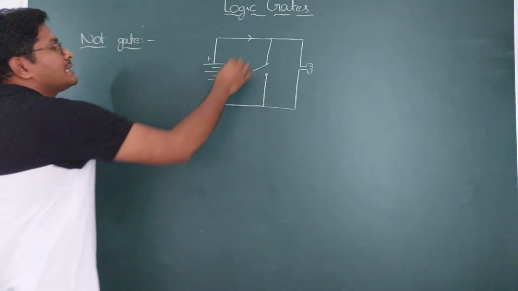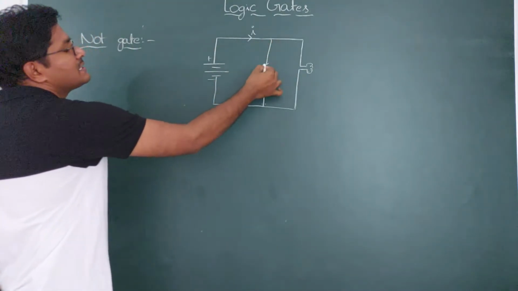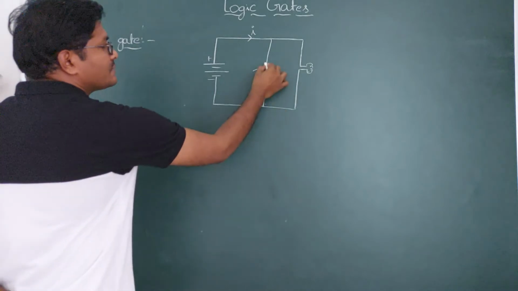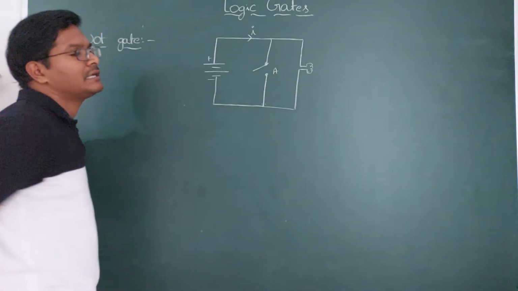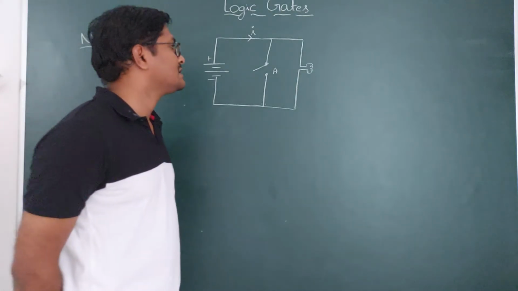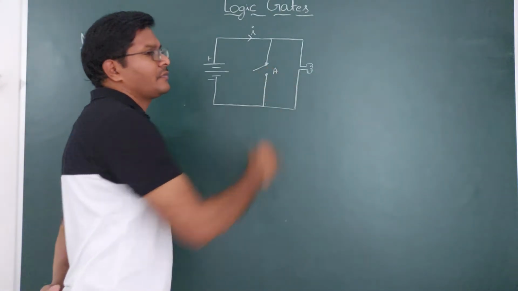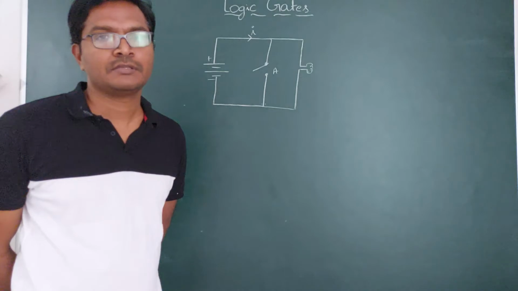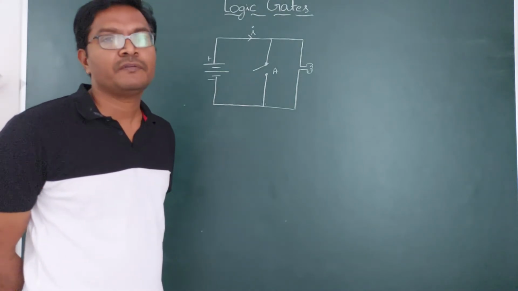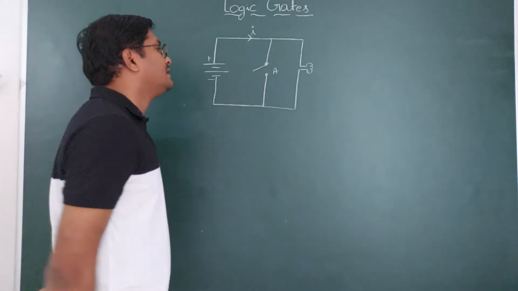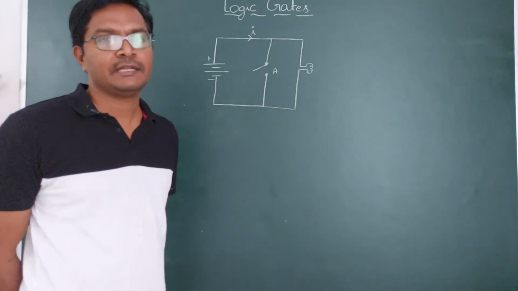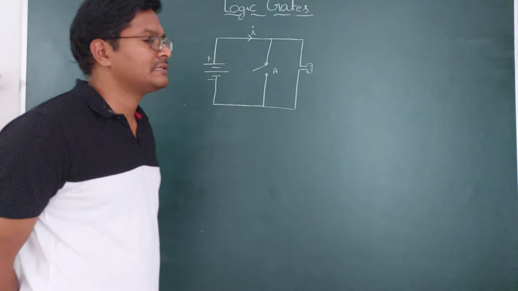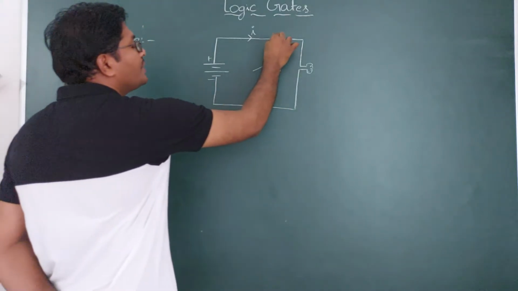Okay, as the current is flowing here, if this switch is open, this is said to be the signal we are giving. This signal we generally consider as A. So the signal here is 0. Open means there is no flow of current, no flow of current in A. That means the signal is 0, so the input signal is 0. Then the bulb is going to glow.